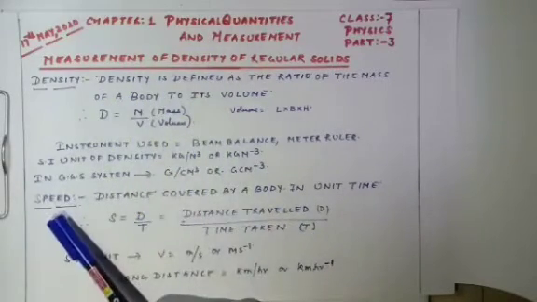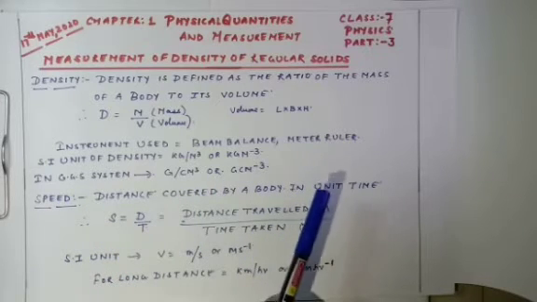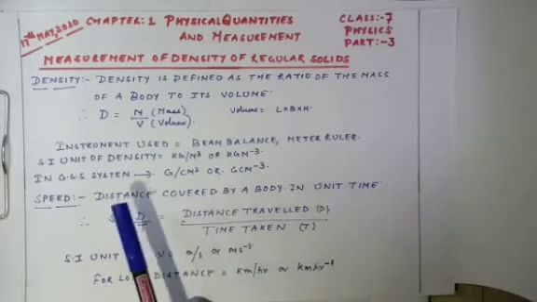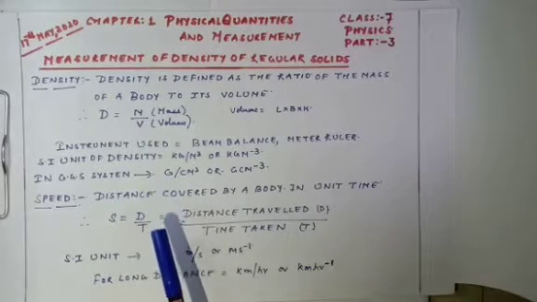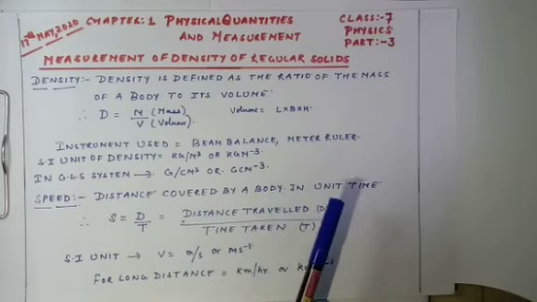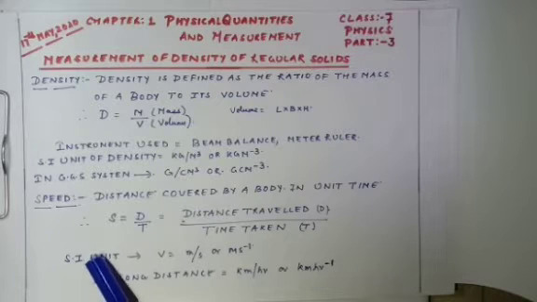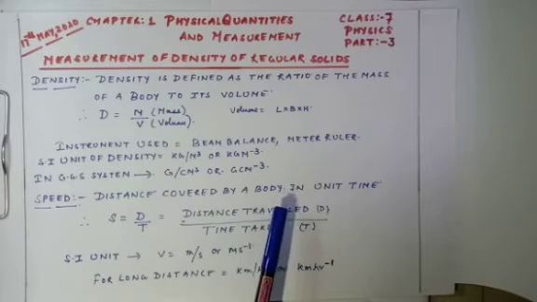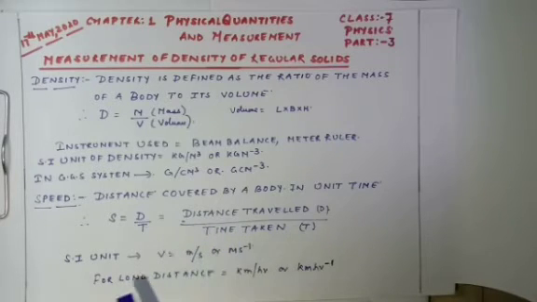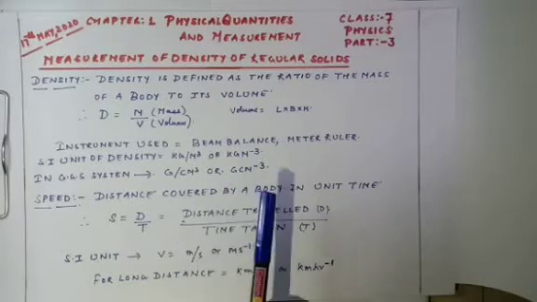Let us come to another topic, that is speed. What is speed? Distance covered by a body in unit time. What is the formula? Speed is equal to distance upon time, or it can be distance traveled upon time taken. The SI unit of speed is meter per second. This is for small distances. For long distances, we use kilometer per hour. I hope this much is very much clear to everyone.